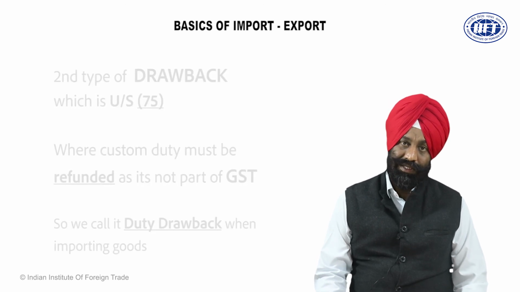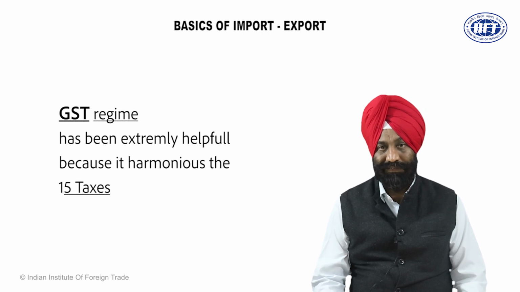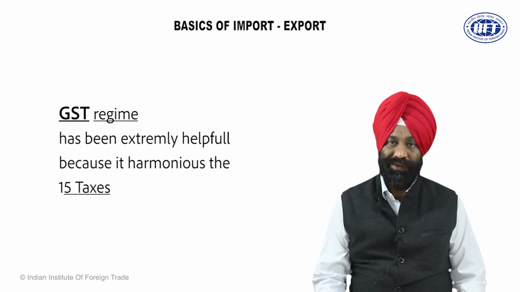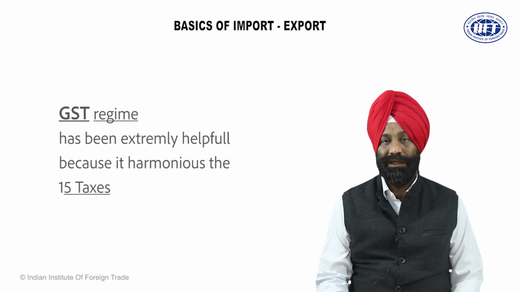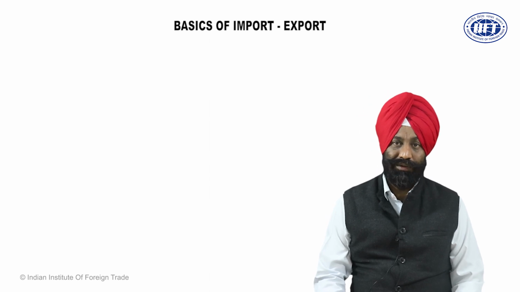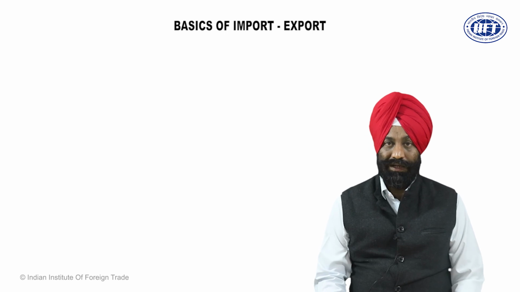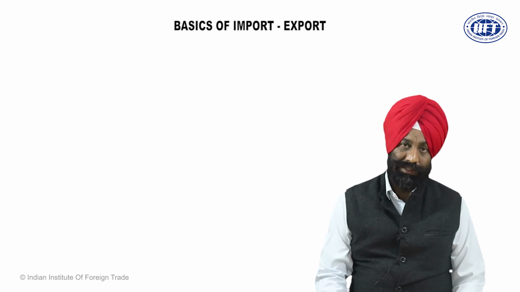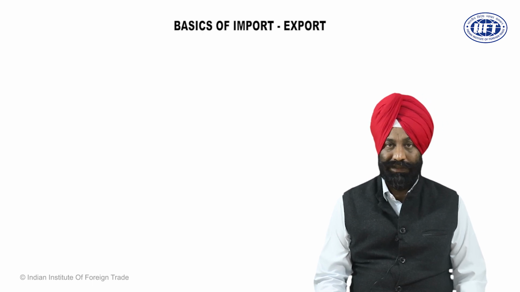And dear friends, for other taxes, the GST regime has been extremely helpful because it harmonized the 15 taxes, 8 central taxes, 7 state taxes into one regime, where the detailed procedure has been explained how you can neutralize the input taxes as well as output taxes. For output taxes, it is GST RFD 11, and for input taxes, it is GST RFD 1.